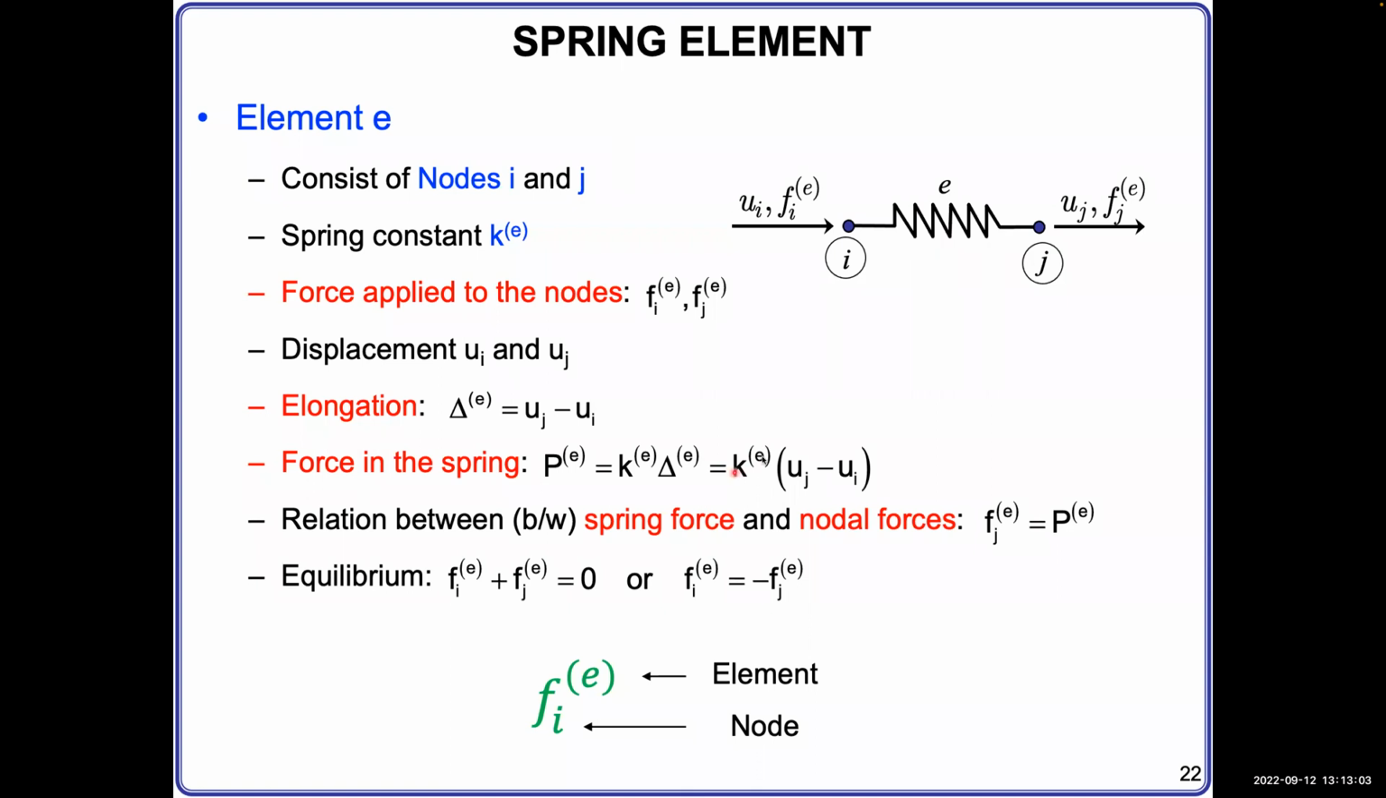K is the spring constant, E is the spring, so that means the spring constant of the spring E, times that net deformation. It gives the net force. This PE is the force in the spring, where E is the spring E and P is the force. Okay, so that's the convention.